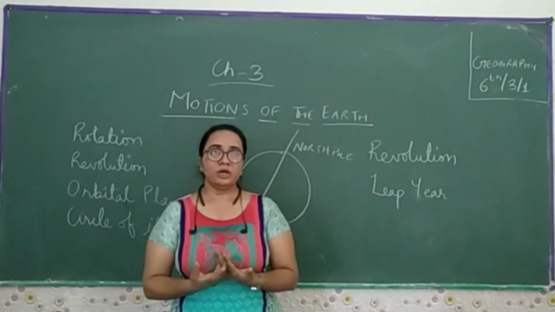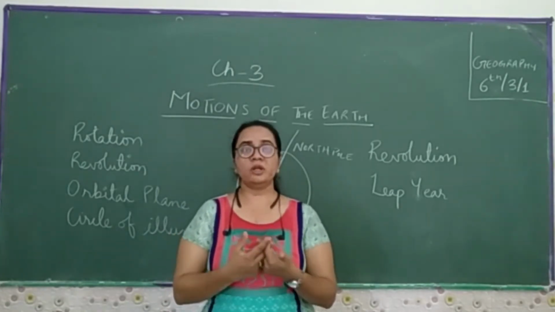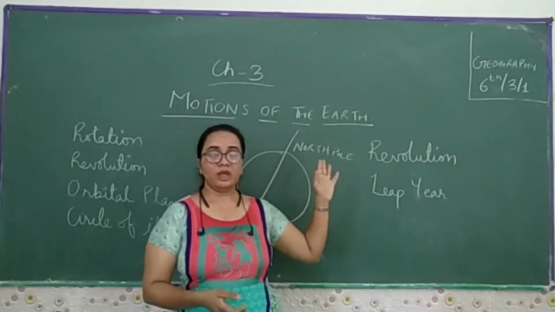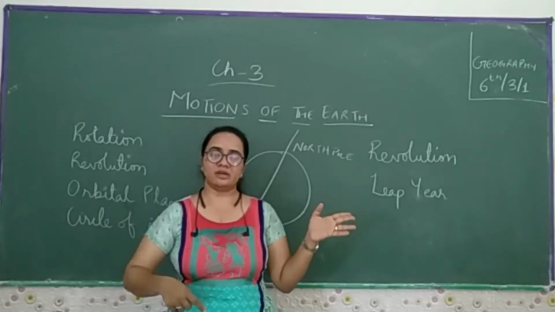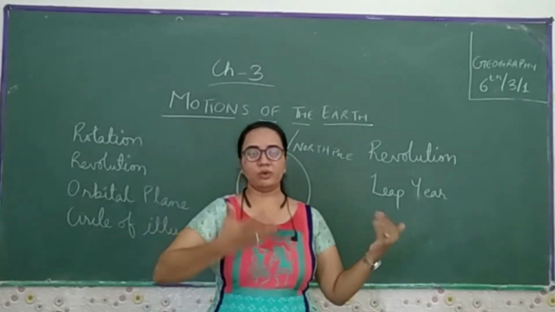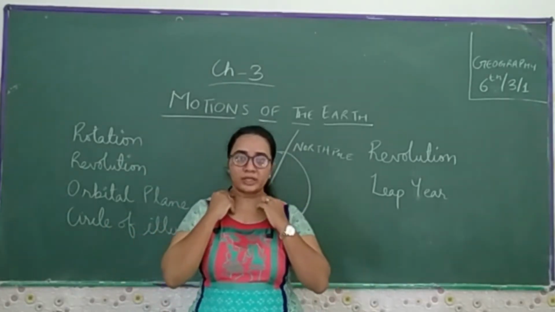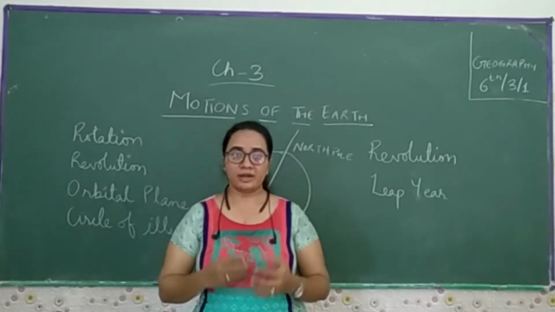So we have learned about the prime meridian, which passes through Greenwich. We have it as a zigzag line. Then from that you come to know that we are following the Indian Standard Time.